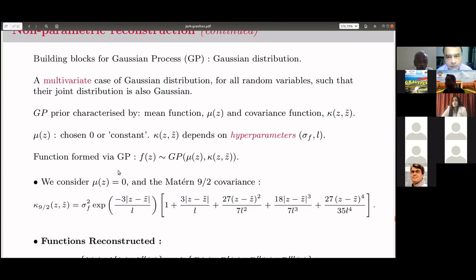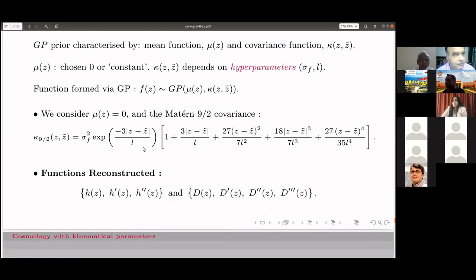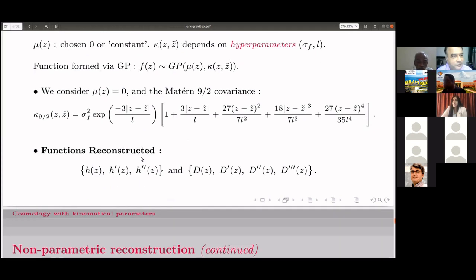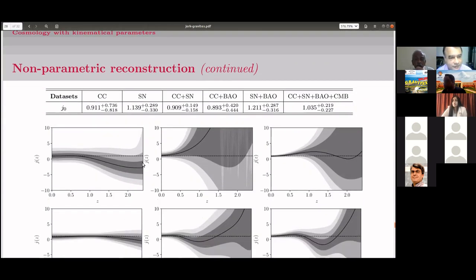And this mu(z) is normally chosen to be 0 or a constant. What we do is that we do not choose it at the beginning. We do a bit better. We marginalize over our variables, our observables, and find out mu from them. Using all this, these are the reconstructed pictures.